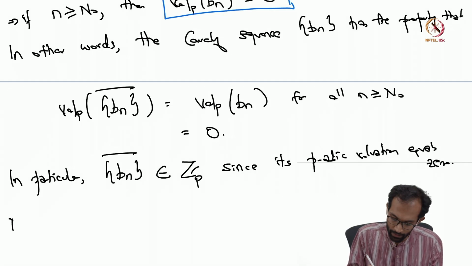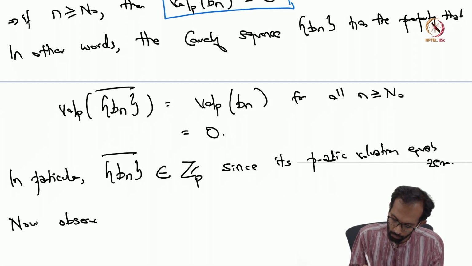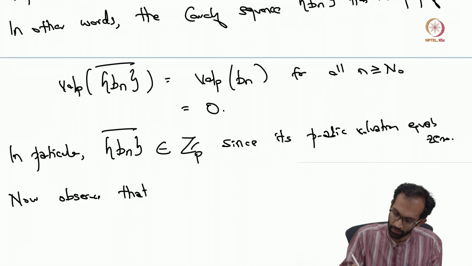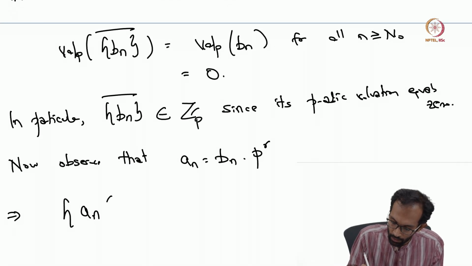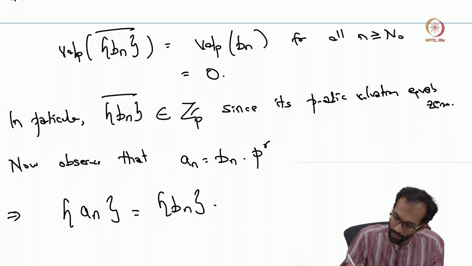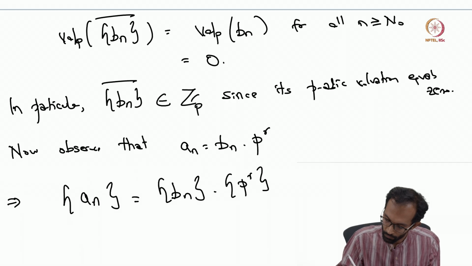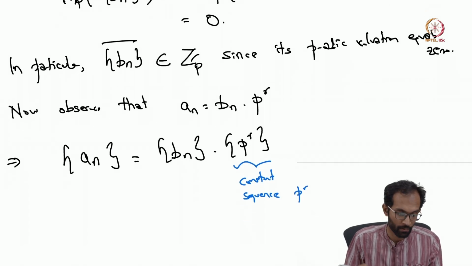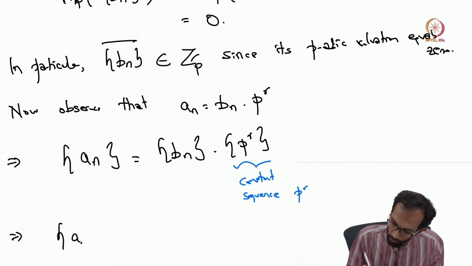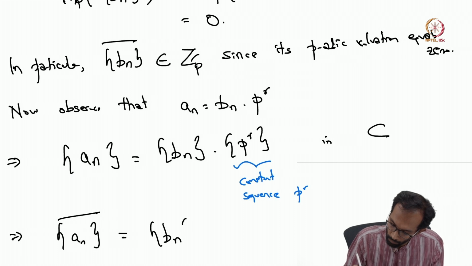Okay, and now observe that a_n is nothing but b_n times p to the r, which implies that the sequence a_n equals the sequence b_n times the constant sequence p to the r. So this is just a constant sequence p to the r. Okay, so this is an equality in C, and so if you take the equivalence class, you get a similar equality.